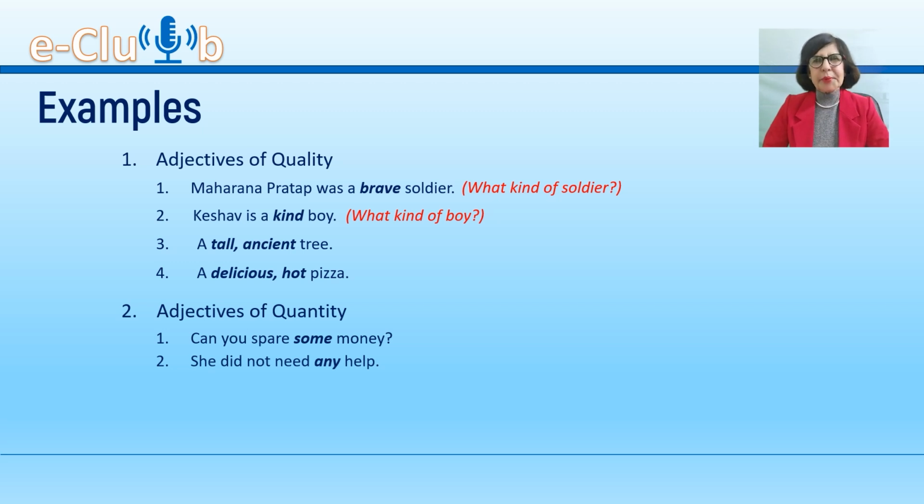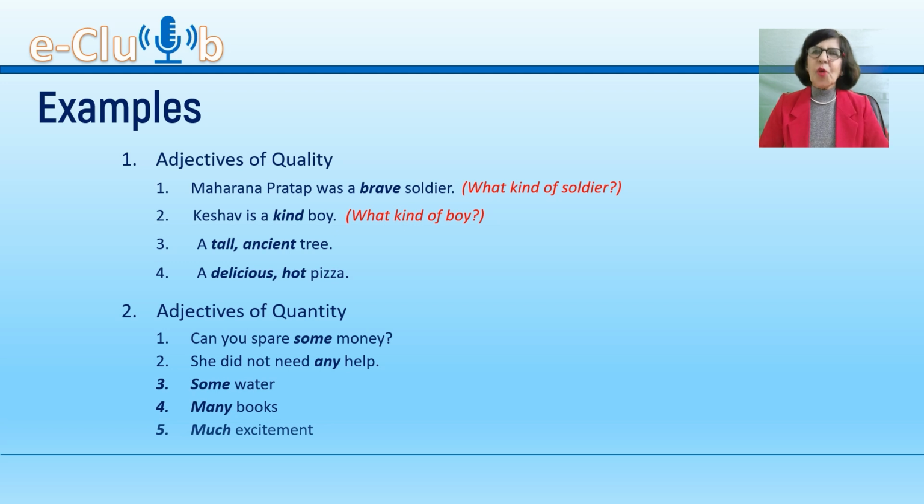Look at some more examples. Some water. Many books, much excitement. In these examples, some, many, and much are adjectives of quantity. They help us understand the amount but are not specific.